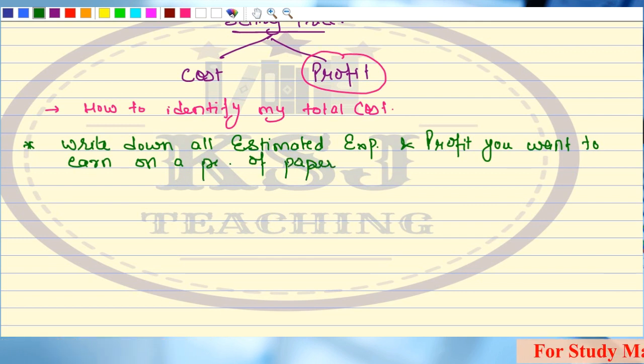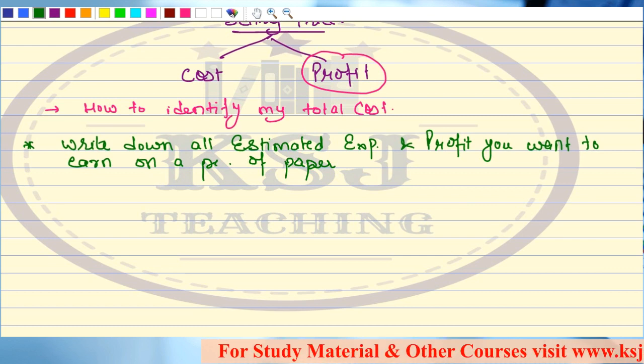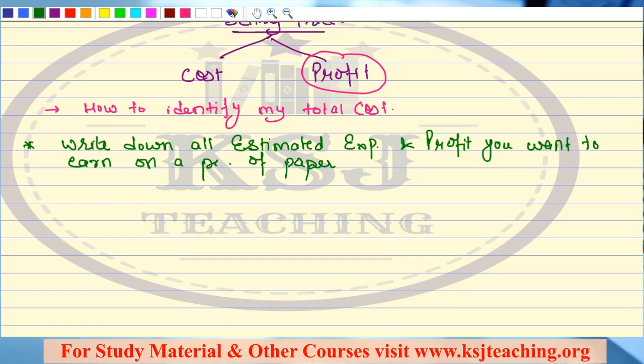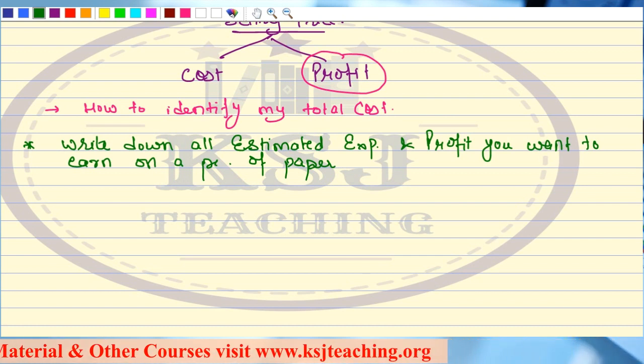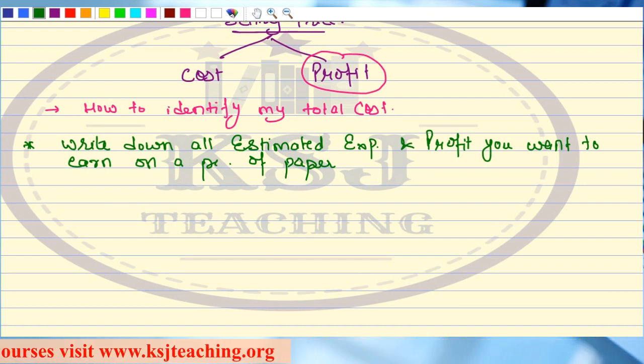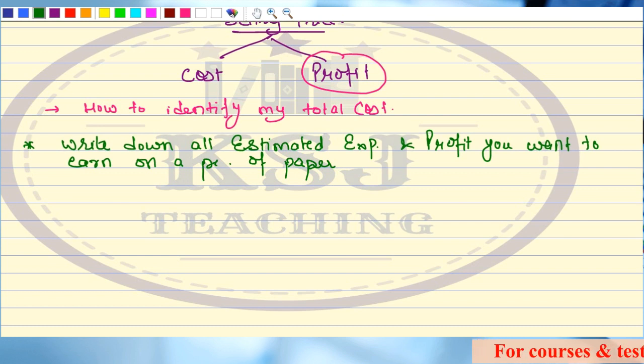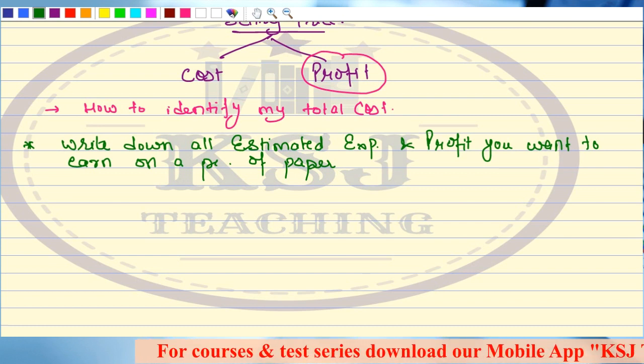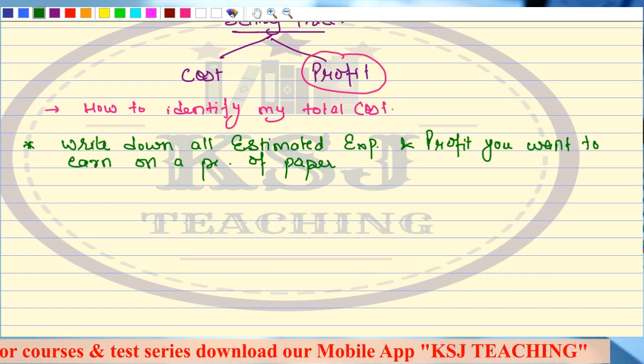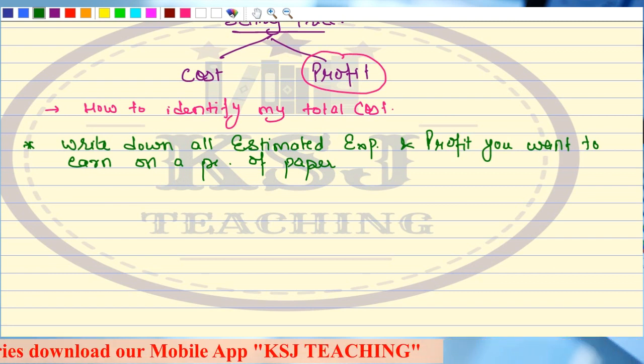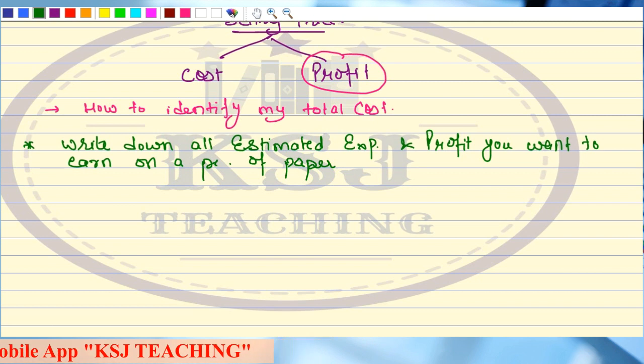And bring it to me. Clear? This is the wording of a CA. CA says, do one thing, write down all your estimated expenditure related to the manufacturing of garment, right? Like material, labor, other expenses, whatever it is, right? And the profit that you expect to earn, like 10% profit, 15% profit, 20% profit, whatever profit you want to earn, right? Write down on a piece of paper and bring it to me.